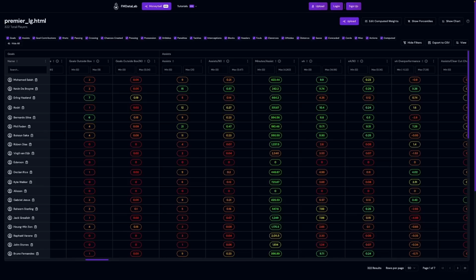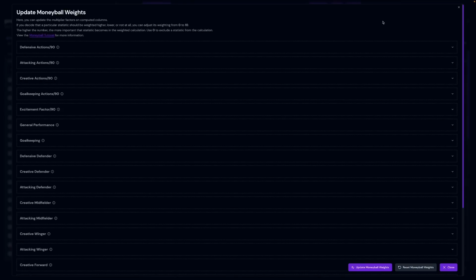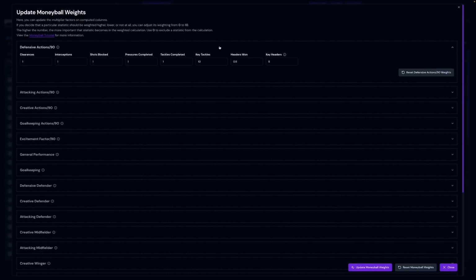As I mentioned earlier, you can update the weights in the factor-based calculation stats like the action and computed stats, and you can do so by clicking the edit computed weights button. This works fairly similar to the attribute weights in the row scoring tool. Clicking this edit computed weights button will open up a dialog window with a form which includes a list of all computed and action stats that weights can be edited for. Opening up any of the computed or action stats in the accordion list, like the defensive actions per 90 here, will display all stats used in the computed stat calculation and their multiplier factors in the adjacent inputs.